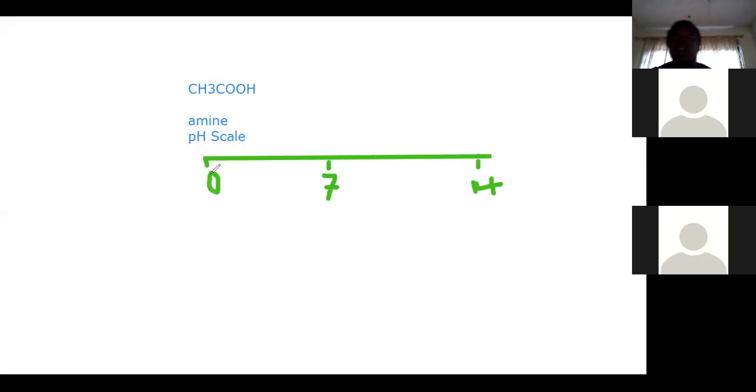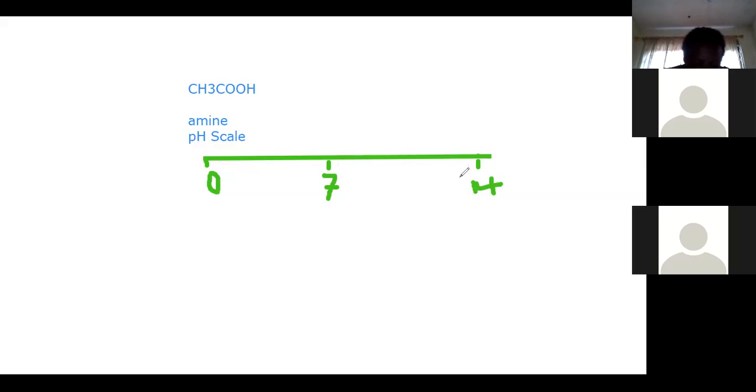Here is 0. Now, when we put any solution on this scale and it falls within this range, from 0 to 6.9, we say that the substance is acidic. When we place the solution and it falls within 7.1 to 14, then we are saying that it is basic, or it is a base.